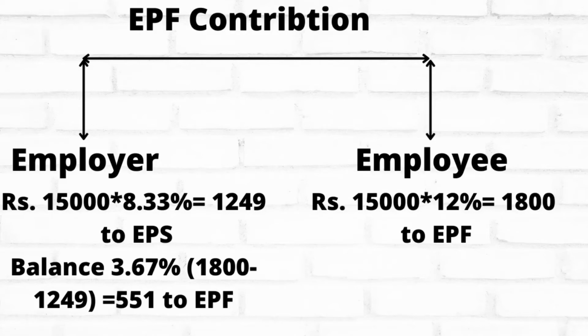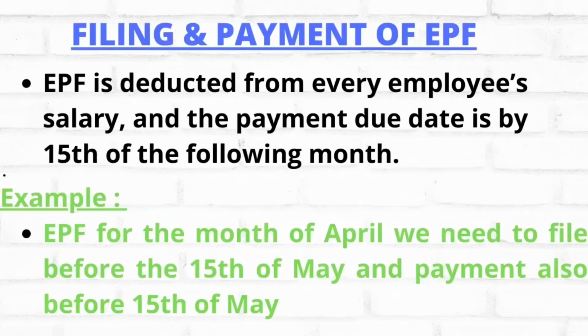In case any employee draws less than 15,000, that is basic salary and dearness allowance less than 15,000, let's take 10,000. In that case the 12% is applicable on 10,000, and in case of employer 8.33% and 3.67% is applicable on 10,000. In case an employee draws more than 15,000, then we have to consider the maximum amount of 15,000 only.